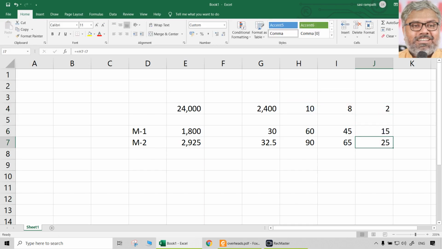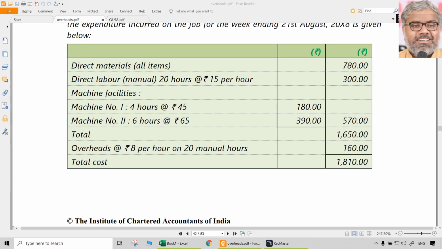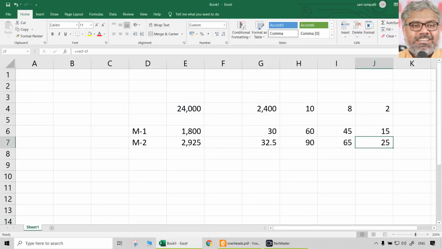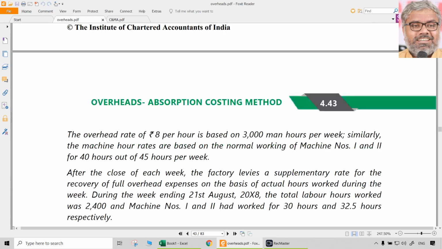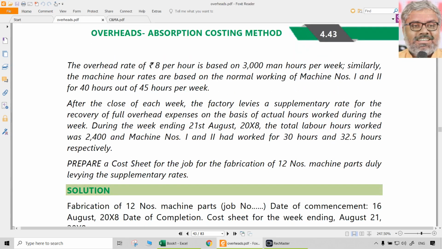Simple. So the supplementary rates are these three things: 2 per labor hour, 15 per machine hour 1, and 25 per machine hour 2. This is for the entire factory once again. Now, what is asked here is, prepare a cost sheet for the job for the fabrication of these 12 machine parts, duly levying the supplementary rates.